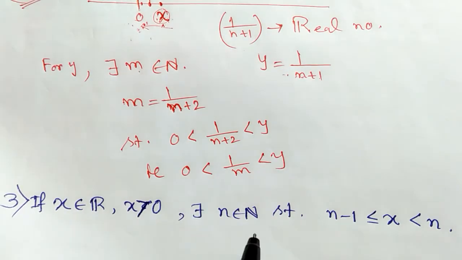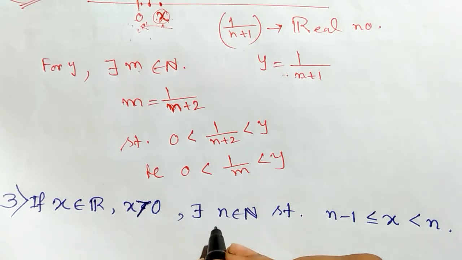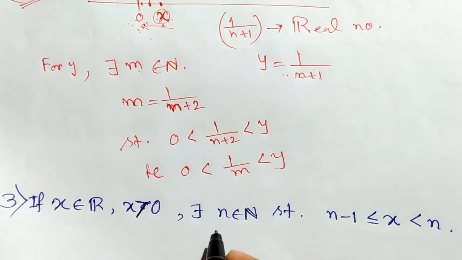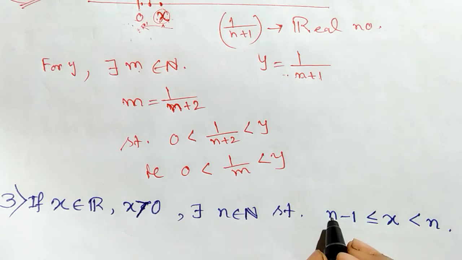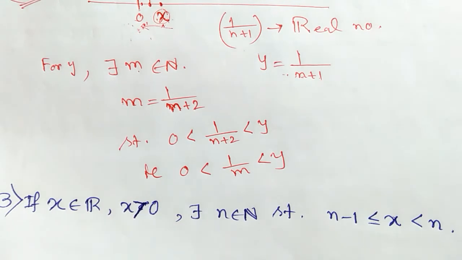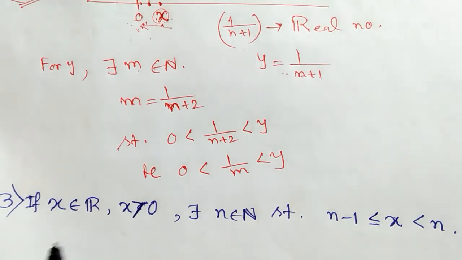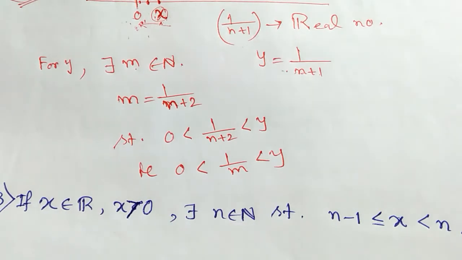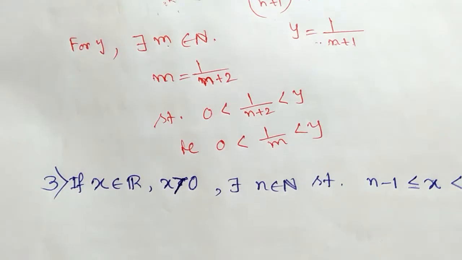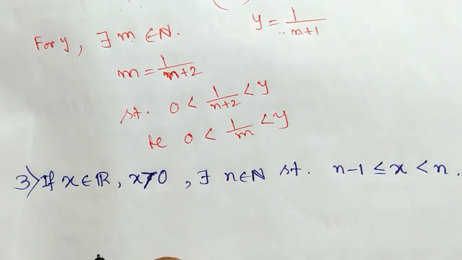See, in the set of all natural numbers, our first natural number is 1. So if the value of n is 1, then this is 0. So 0 less than or equal to any positive real number less than 1. This is for a fixed value. I am just explaining it for example. So this is another deduction.